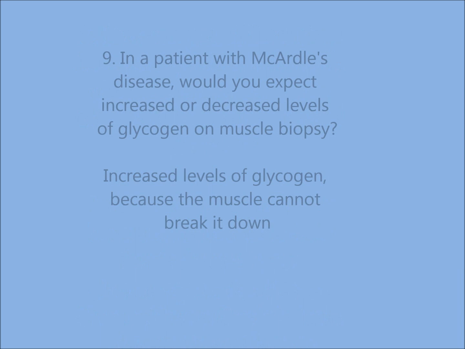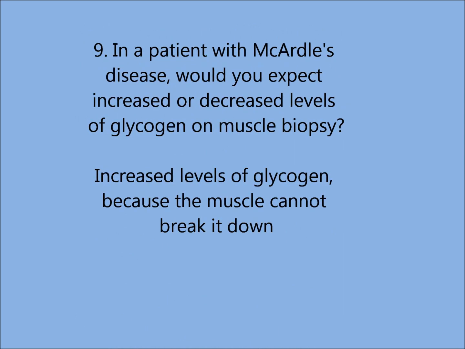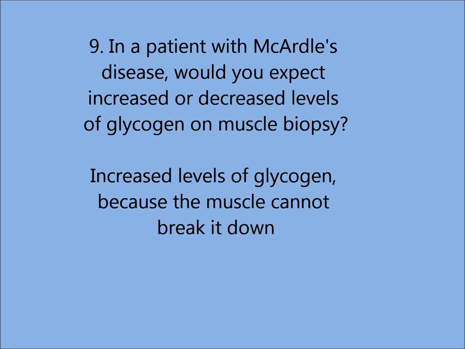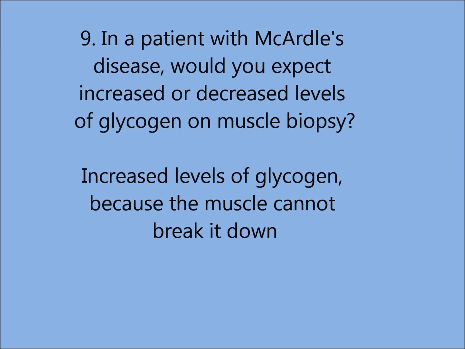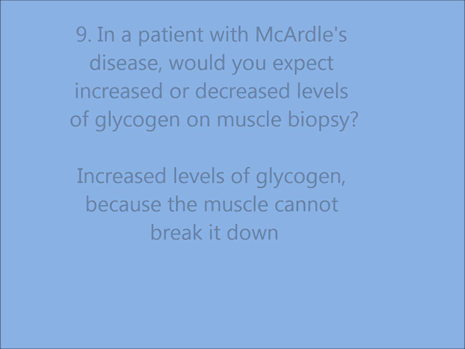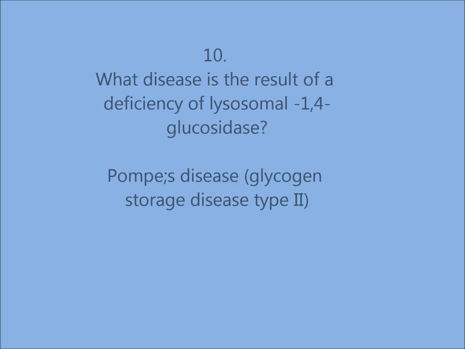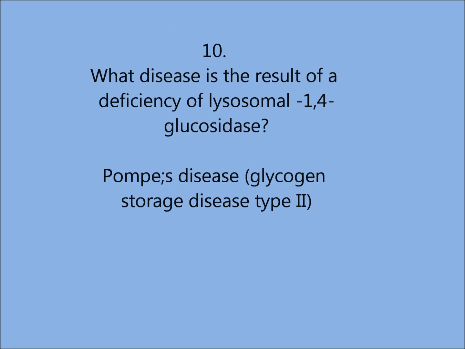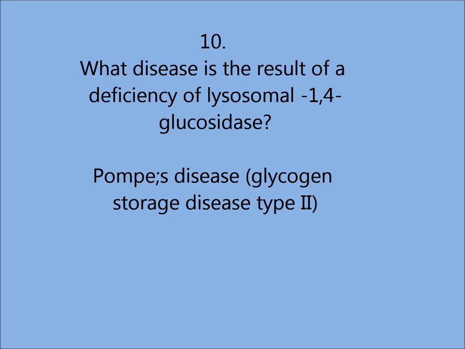In a patient with McArdle's disease, would you expect increased or decreased levels of glycogen on muscle biopsy? Increased levels of glycogen, because the muscle cannot break it down. What disease is the result of a deficiency of lysosomal alpha-1,4-glucosidase? Pompe disease, glycogen storage disease type 2.